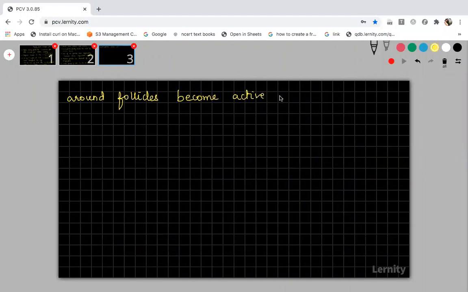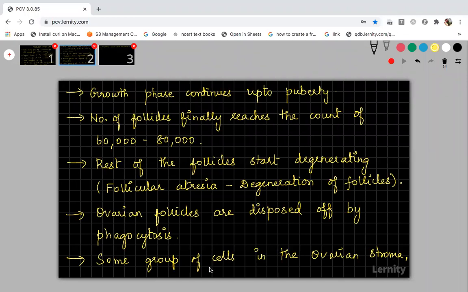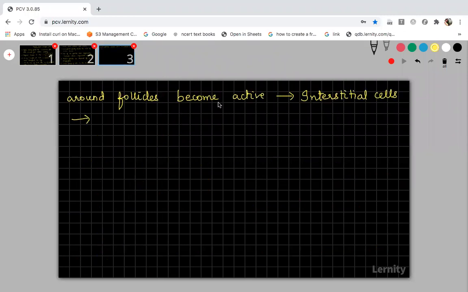And those cells which are present around the active follicles are called interstitial cells. As you had interstitial cells in the male, I told you, Leydig cells or interstitial cells. Similarly, you have some interstitial cells in the ovary, that is in the ovarian stroma region. Those cells are called interstitial cells, and they secrete a small amount of androgen.